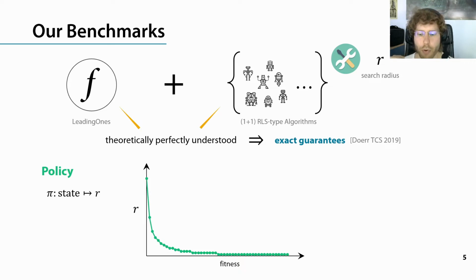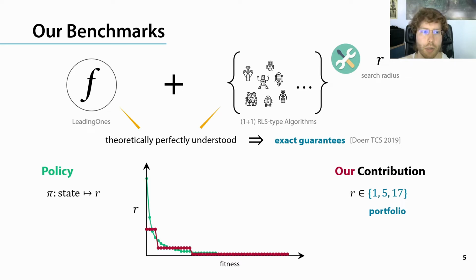So in the paper we extend these insights into general subsets of search radii, like for example the subset 1, 5 and 17, and we call each such subset a portfolio, and we state a way of how to compute an optimal policy for a portfolio. For example, 1, 5 and 17 would have the following policy depicted by this red line.